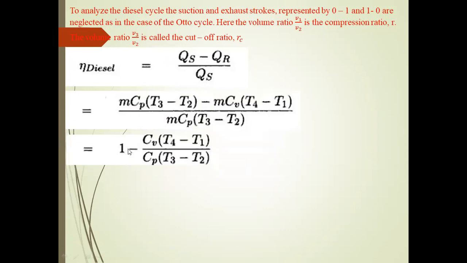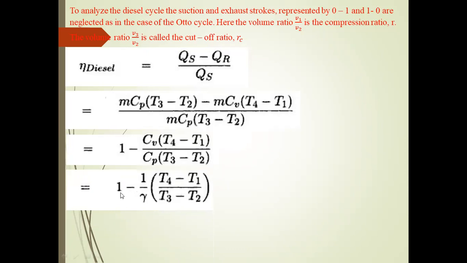After simplifying this equation, we get 1 minus Cv (T4 minus T1) divided by Cp (T3 minus T2). After simplifying, 1 minus 1 divided by gamma, times (T4 minus T1) divided by (T3 minus T2), since Cp divided by Cv is equal to gamma.